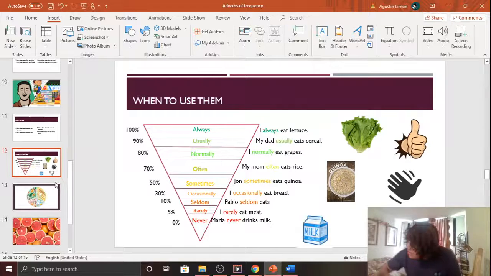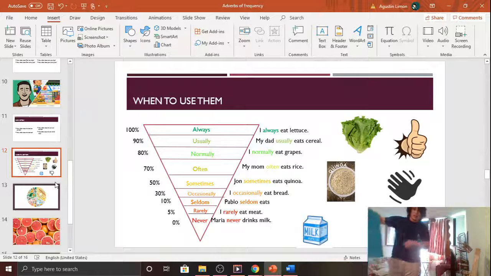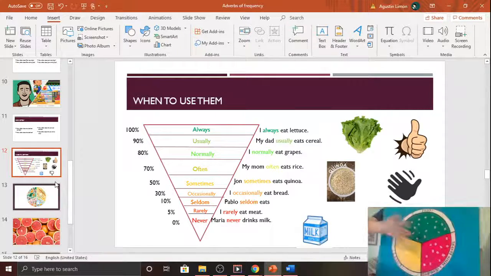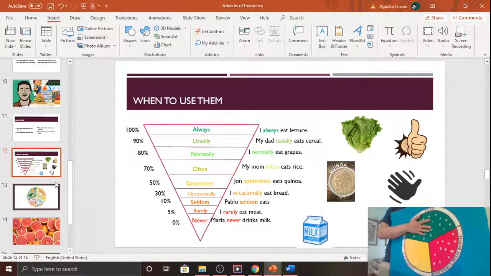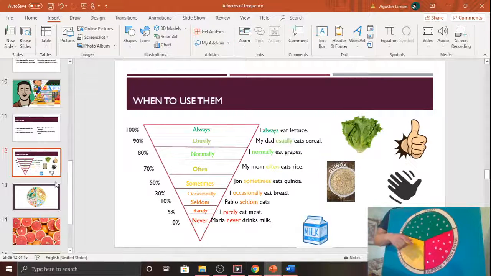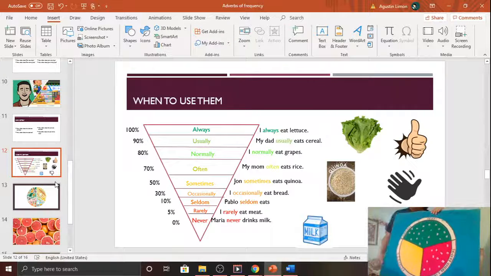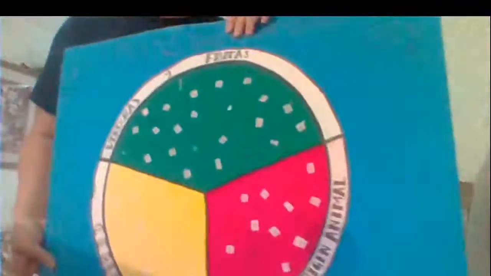So what you guys have to do now is, I have this chart. You can see what's missing. We're missing the top part, what we always should eat, or the 100 to 80% of the chart, and this part, it's the 70 to 30%, and here's the 10% to the 0%. So here I'm gonna place you guys. Make it bigger. Here we go.